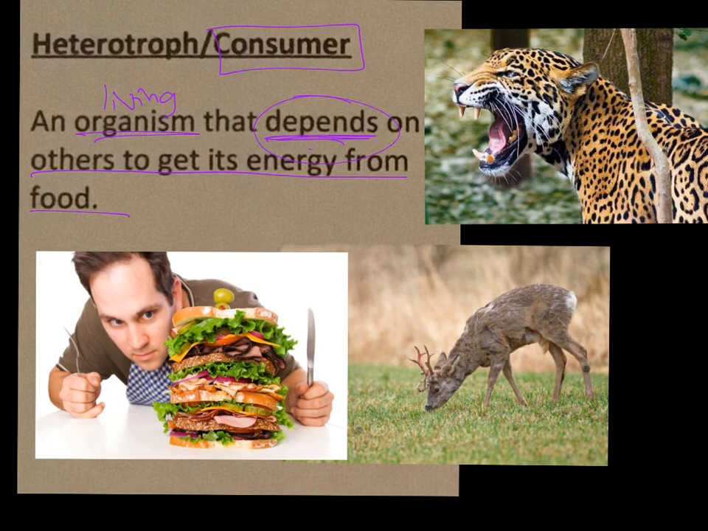So another word for consumer is a heterotroph. So just as we saw autotroph for the producers that make their own food, heterotroph is a consumer, something that does not make its own food. It relies on other things, on other organisms to get the energy that we need.